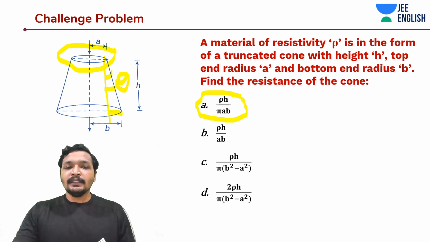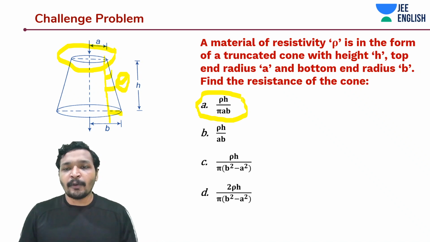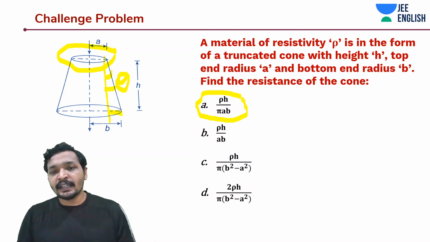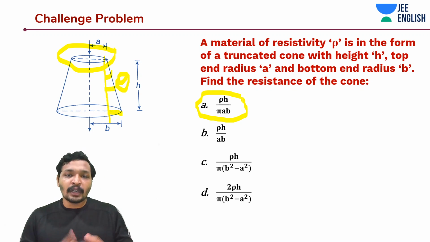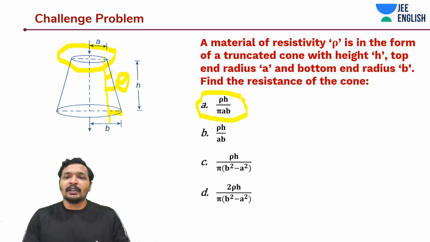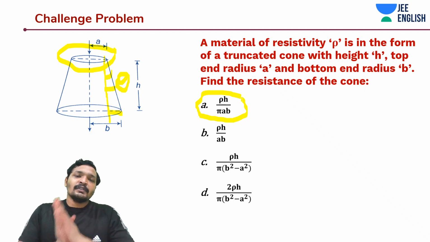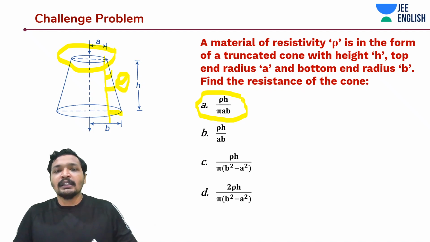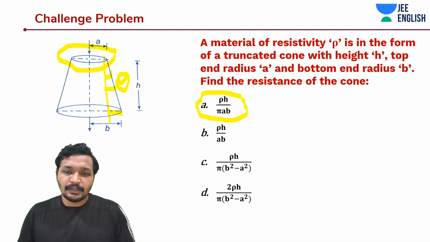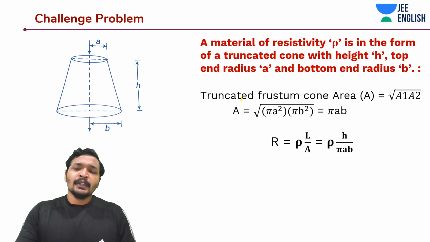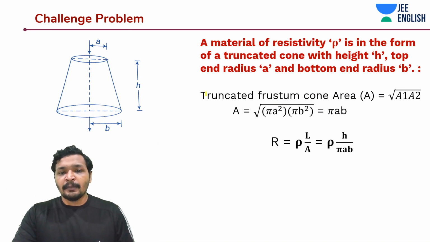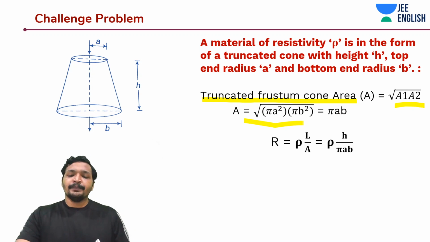Do this problem properly, make use of tan theta. What if we get a problem around varying resistivity? Then this may become a problem. Or let's say varying area, and they are given an equation for area. So work around those integration kind of problems when they are talking about resistance, resistivity, or current density to current. These kind of problems you need to work around integrations. Quite easy, quite intuitive, very easy problem. So that is what is written over here. The truncated cone can be written as under root of A1, A2. It's a pretty easy problem.